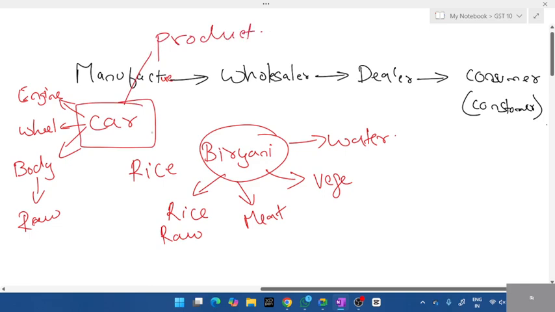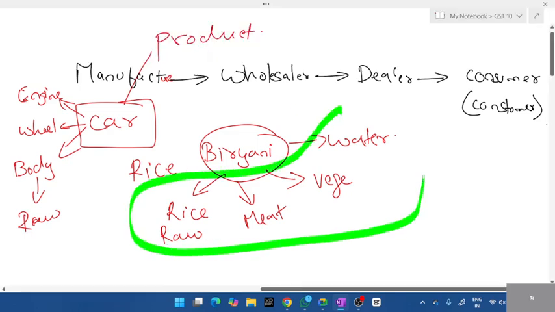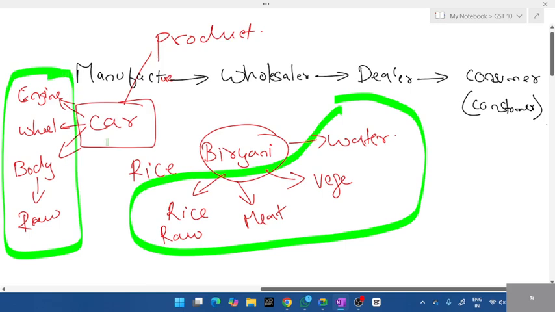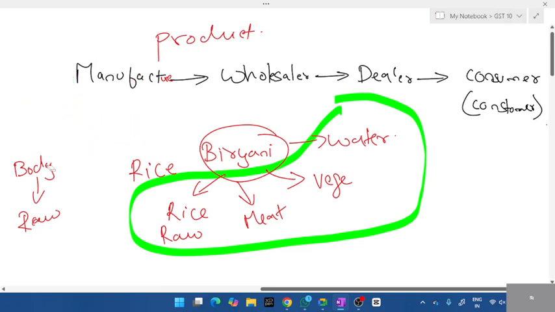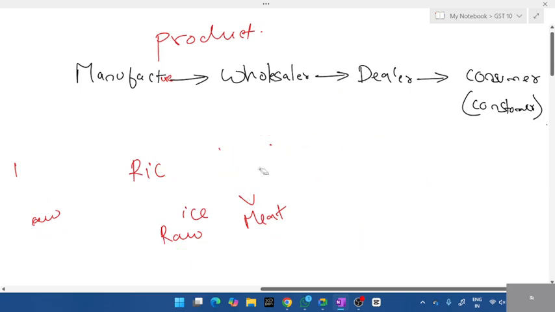In short, just assume biryani or any other item, Maggi, whatever it is. We need some raw materials. In the same way, when you manufacture a car, the car is the final product. Before that, you need a lot of parts like engine, wheel, body. This is what manufacturer does. So he's the topmost. This is the order you have to remember. Manufacturer is the topmost. Next, wholesaler.